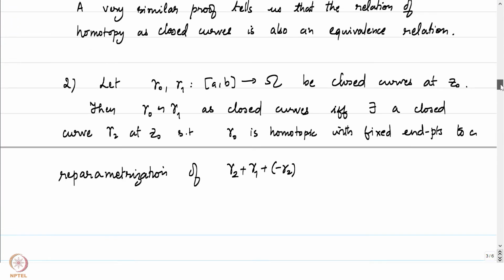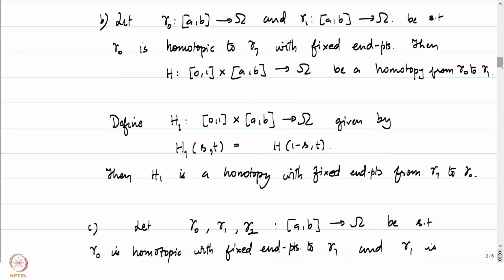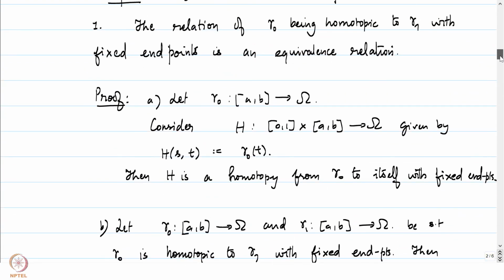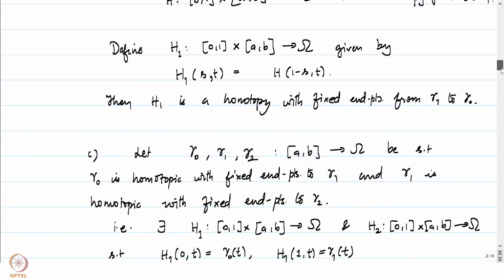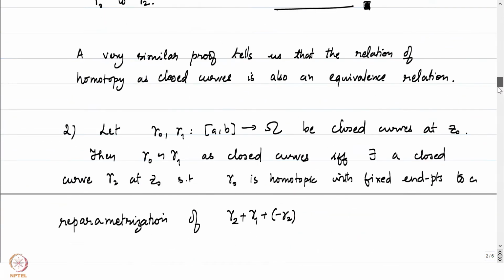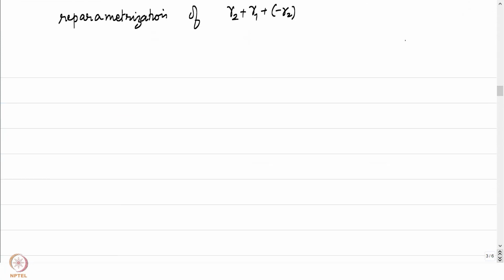So it will be a good idea, even in the previous case when we were establishing the equivalence relation here, to actually draw the image of what we were doing: how did we define the map capital H, and see what we were doing. That will be actually a good way to understand the notion of homotopy.